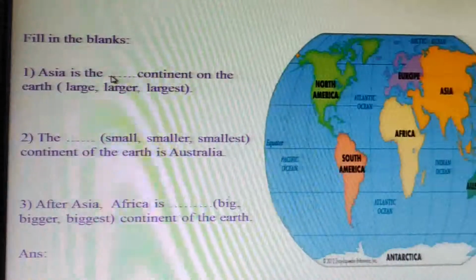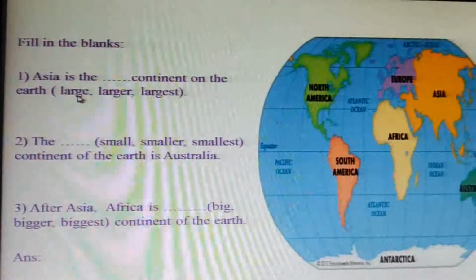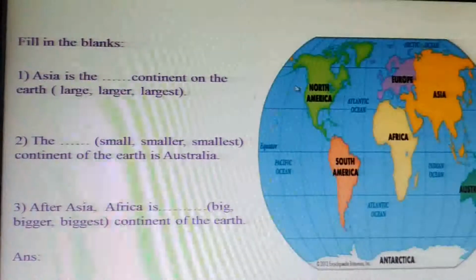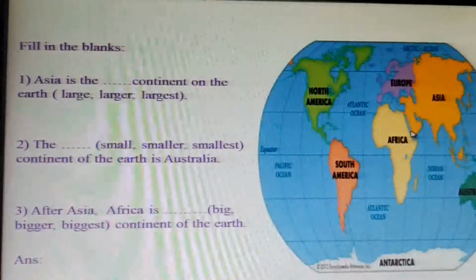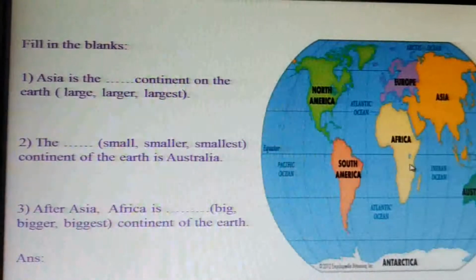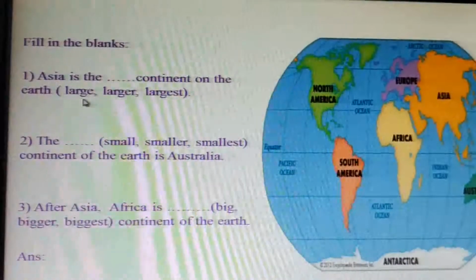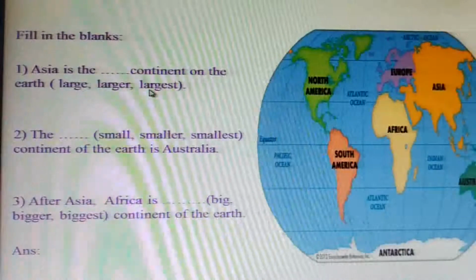You have to fill in the blanks with the appropriate form of degree. Look at the different sizes of the continents and then fill in the blanks, whether it will be large, larger, largest.